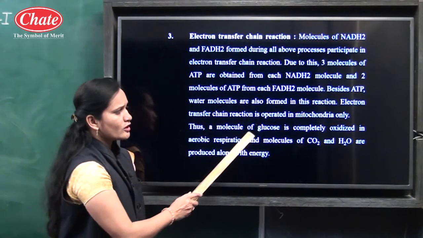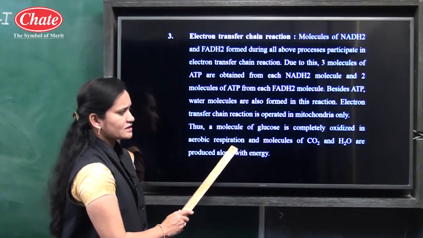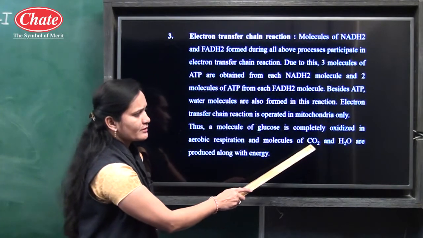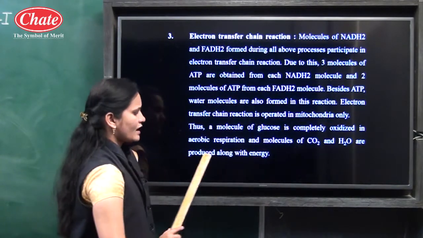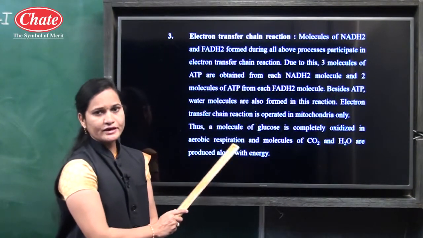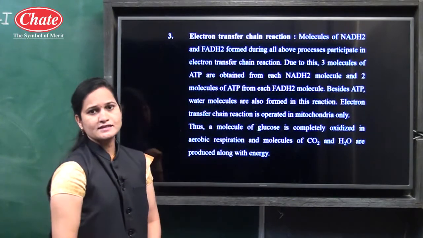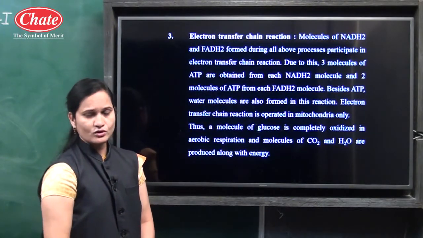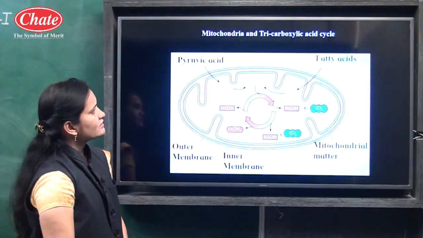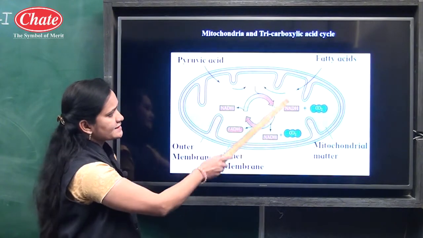Thus, a molecule of glucose is completely oxidized in aerobic respiration, and molecules of carbon dioxide and water are produced along with energy. It means the complete oxidation of glucose takes place in the electron transfer chain reaction. Okay, now let us see the diagram. Here you can observe the diagram related to mitochondria and the tricarboxylic acid cycle.